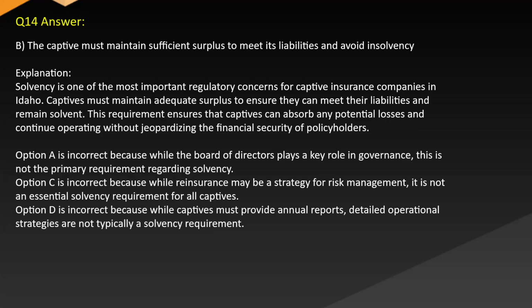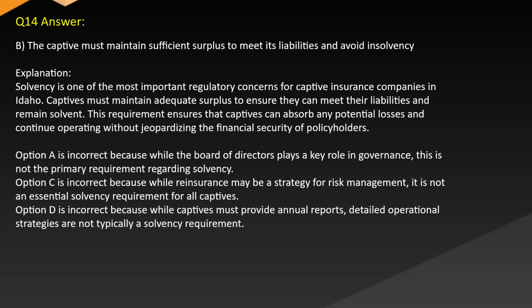Answer: B. The captive must maintain sufficient surplus to meet its liabilities and avoid insolvency. Explanation: Solvency is one of the most important regulatory concerns for captive insurance companies in Idaho. Captives must maintain adequate surplus to ensure they can meet their liabilities and remain solvent. This requirement ensures that captives can absorb any potential losses and continue operating without jeopardizing the financial security of policyholders.